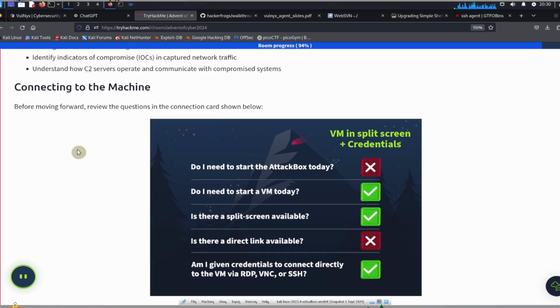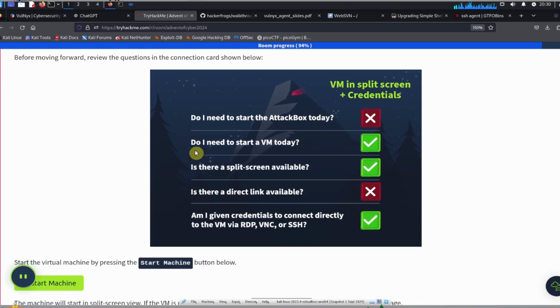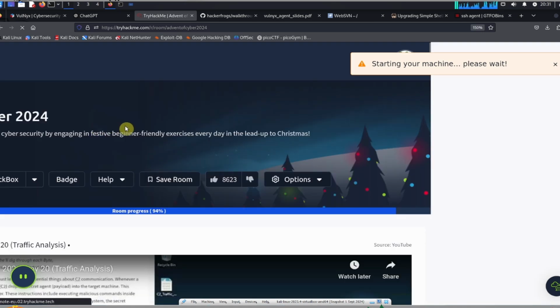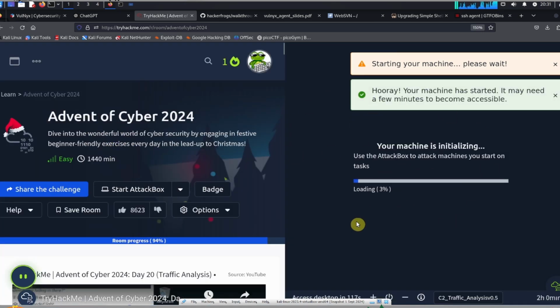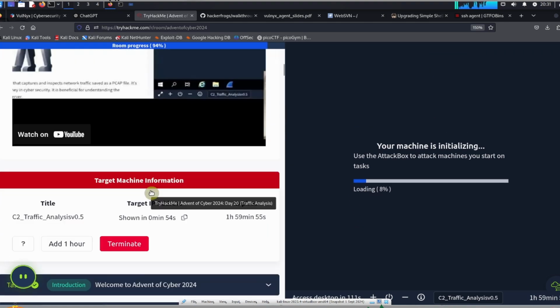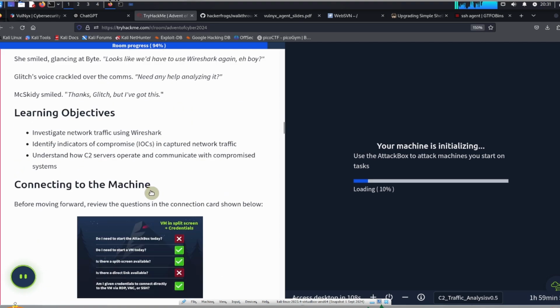So in order to do today's exercise, we need to do the following. Do we need to start a VM today? Yes. Is there a split screen available? Yes. Am I given credentials to connect directly via a VM to a VM via RDP, VNC, or SSH? Yes. So we're going to start the virtual machine by clicking on this green Start Machine button. And that's going to split the screen in two. While the virtual machine is initializing, it's going to take a couple of minutes, we're going to read ahead and learn a little bit more about what we need to do in today's task.